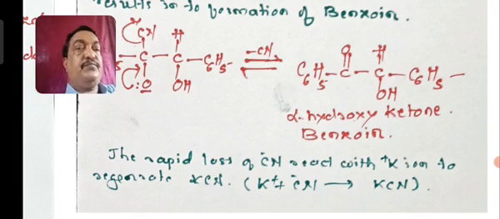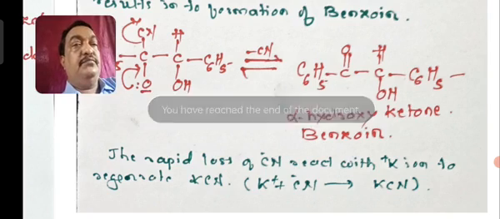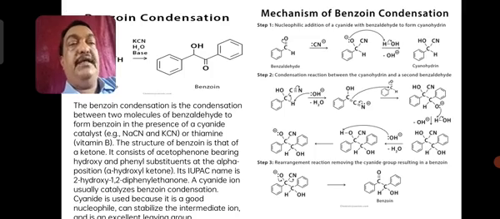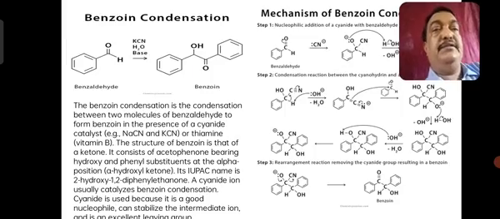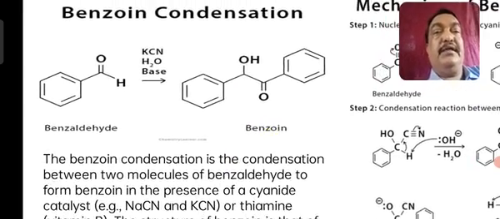Okay, so remember, when two molecules of benzaldehyde are treated with an alcoholic solution of KCN, the two aldehydes, that is benzaldehyde, undergo condensation and the product is known as benzoin condensation. This reaction is also explained in this manner. Okay, so I have shown benzoin condensation, two benzaldehyde in presence of KCN.